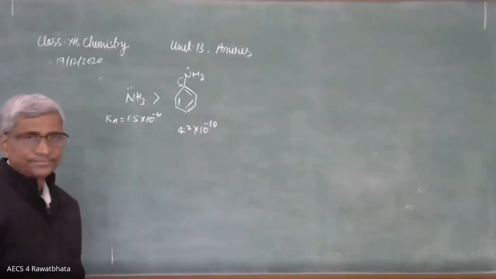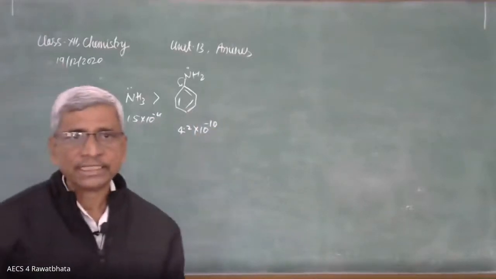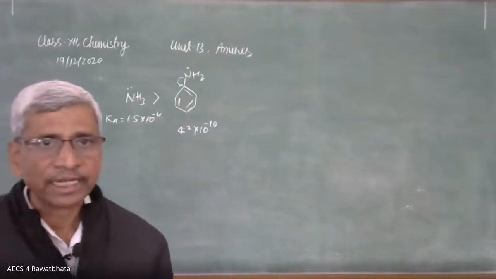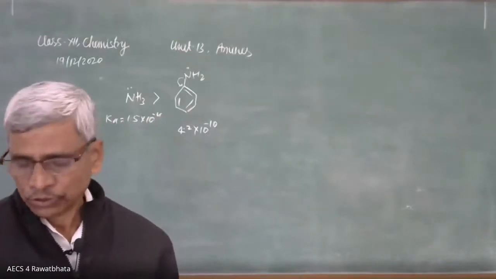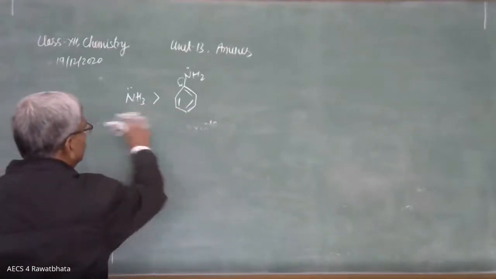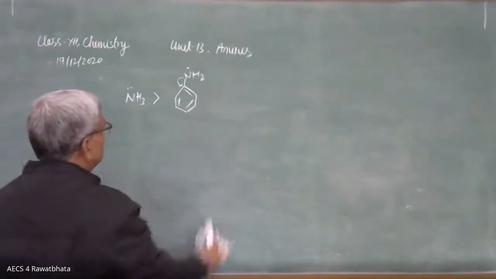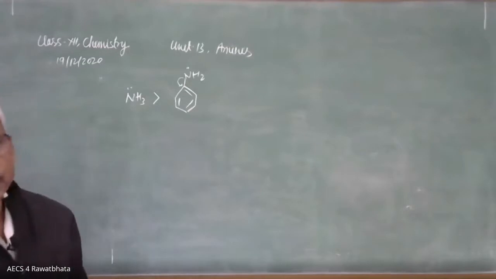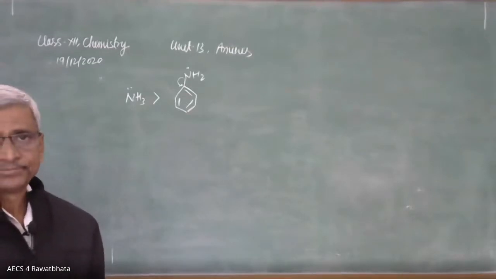See the difference. There is much difference in the value of Kb as well as pKb. So on the basis of this value, we can also say ammonia is many times more basic than aniline.